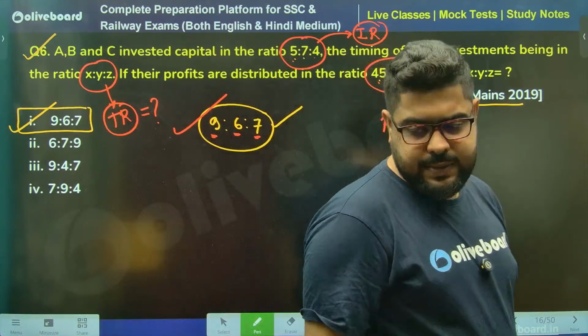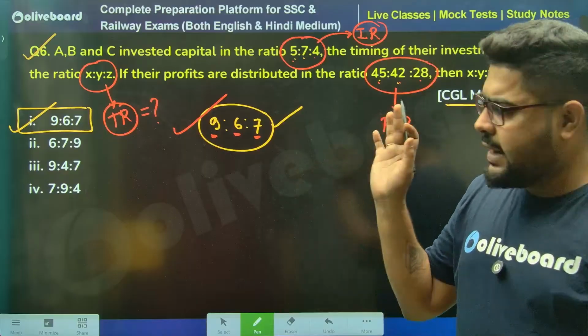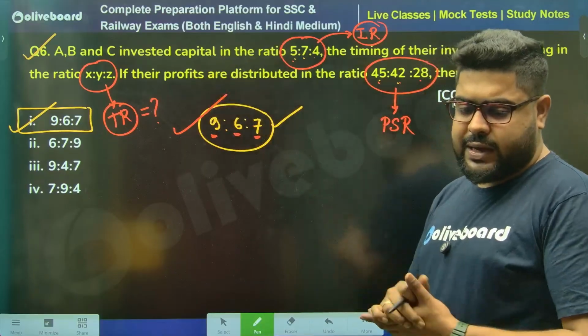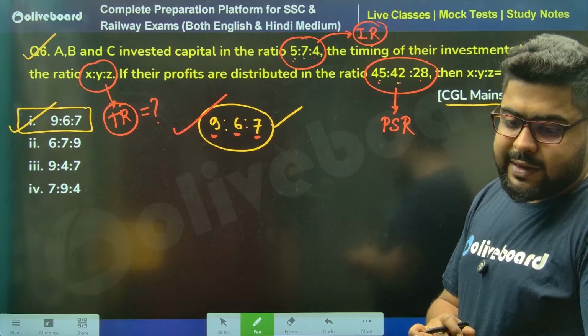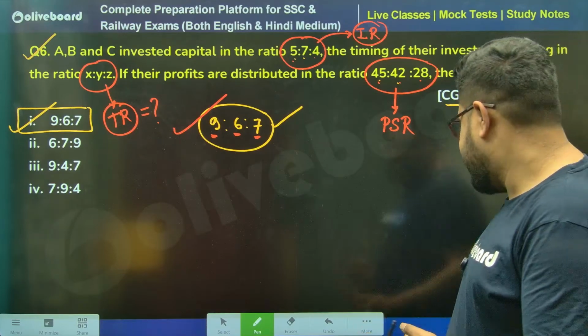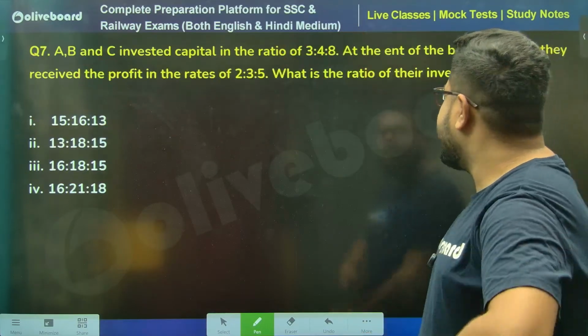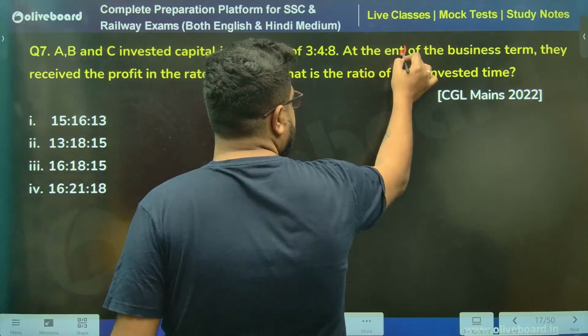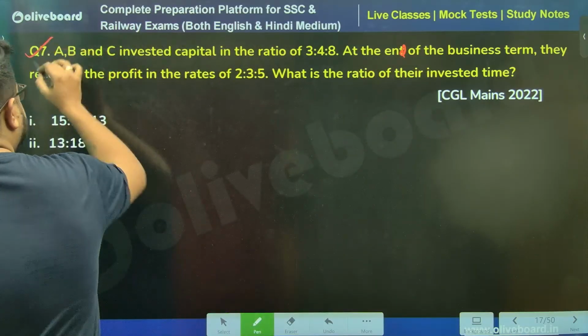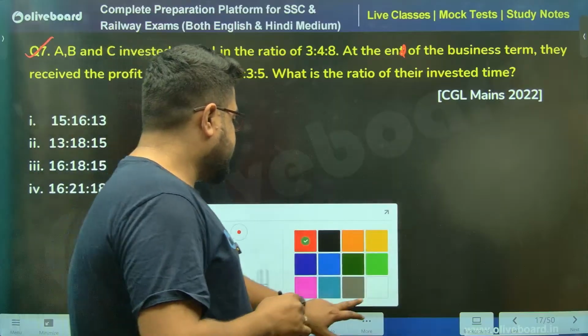Done and dusted. Everyone, anyone having the feeling, sir, this is difficult? Anyone having this feeling, sir, ये तो बहुत difficult है. Anyone, please. Otherwise, then moving on. Moving on, sir. Next one, please solve. Please solve this.